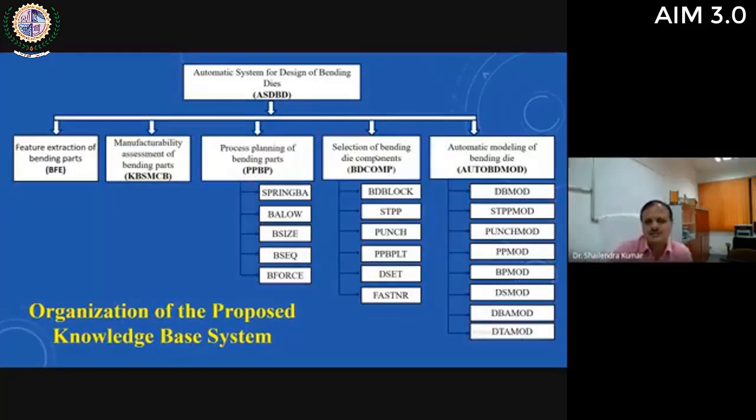This system has 6 modules for determining the size of different components of a bending die, like the bending die block, stripper plate and punch plate, punches, then pressure plate and back plate, then die set, and then fasteners.